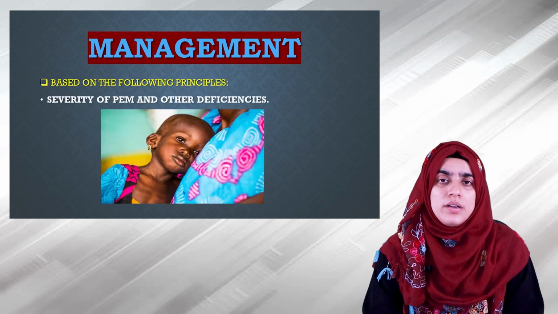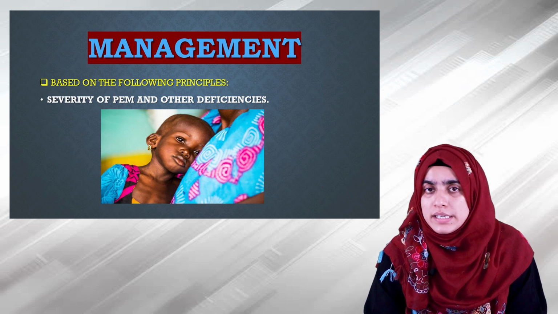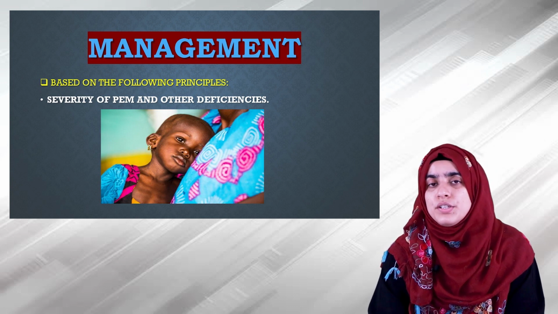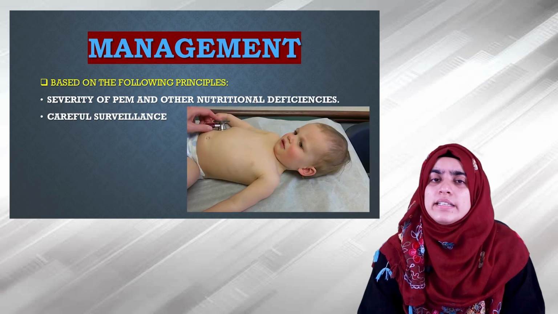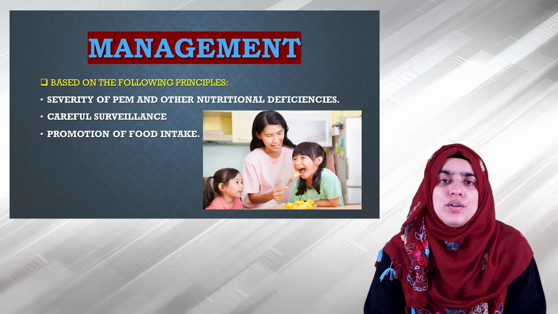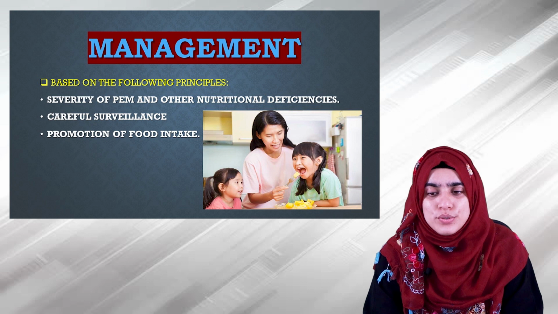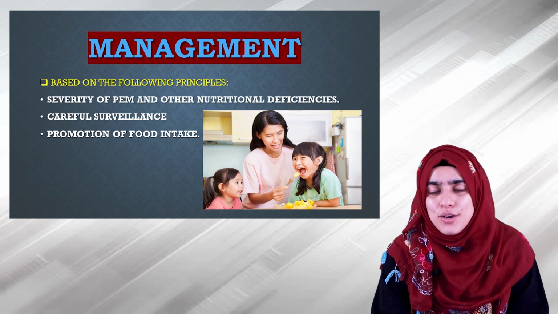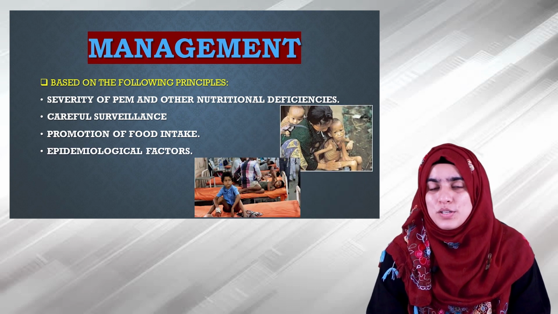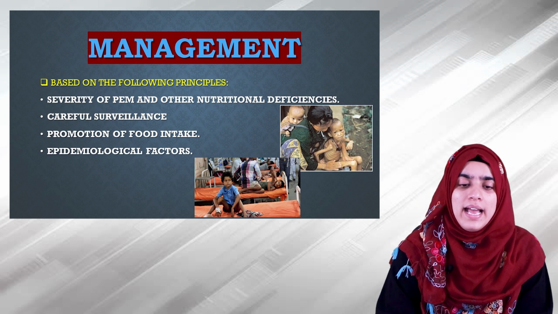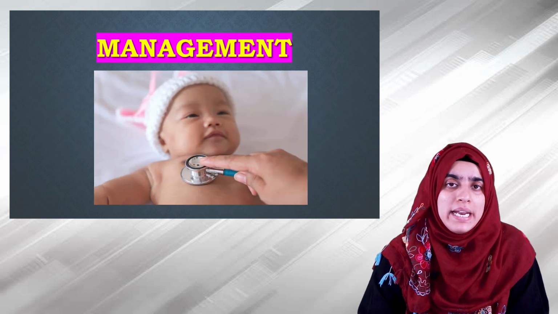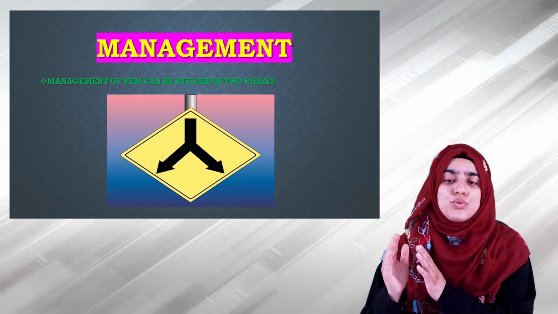The patient first is evaluated for the severity of the protein energy malnutrition and other nutritional deficiencies like iron deficiency, which may lead to anemia. Then careful surveillance and prompt treatment of the complications. Then promotion of food intake, which helps in reducing the duration of the hospital stay and facilitates rehabilitation. Then the epidemiological factors which can be responsible for the malnutrition are corrected and an attempt is made to eliminate these factors. So the management of protein energy malnutrition can be divided into two phases.